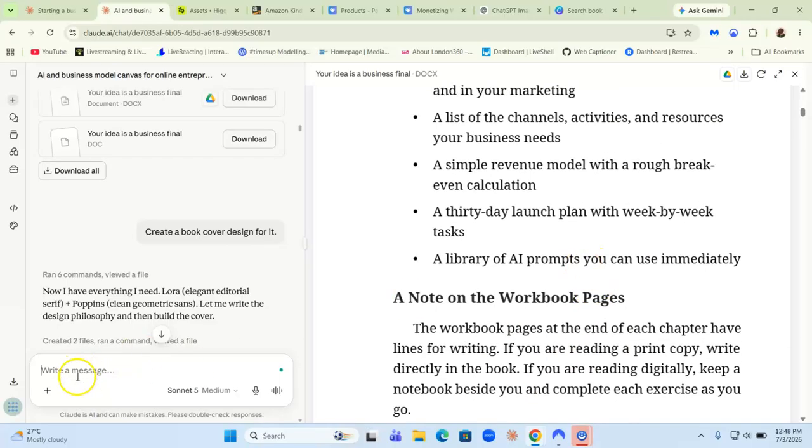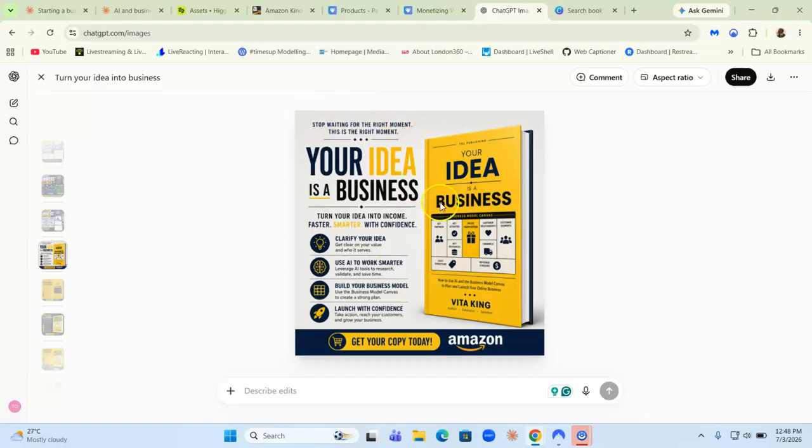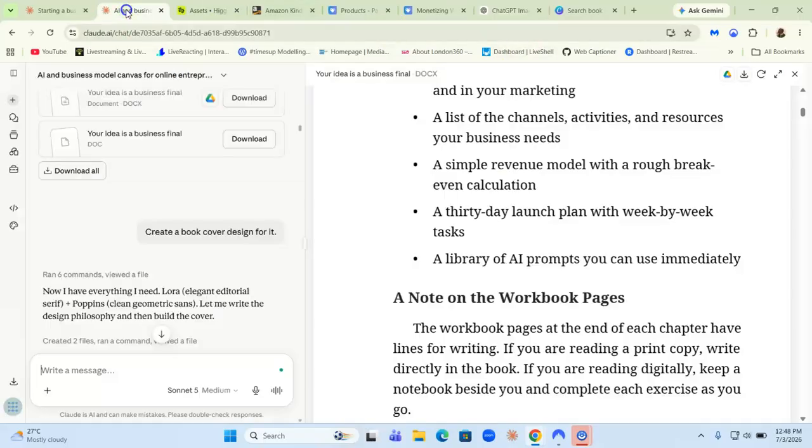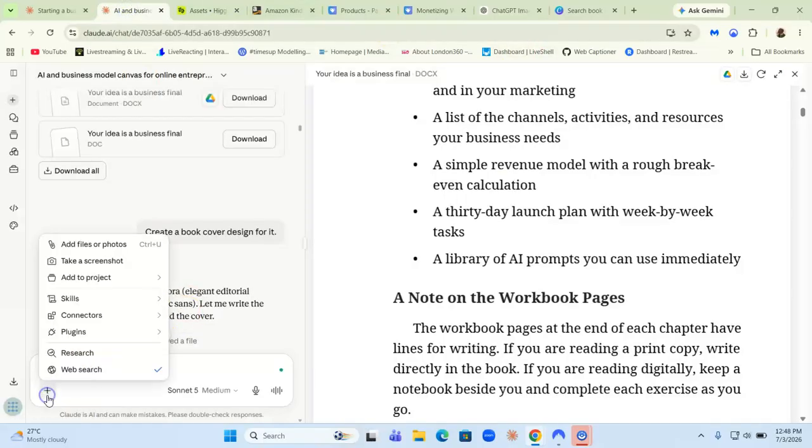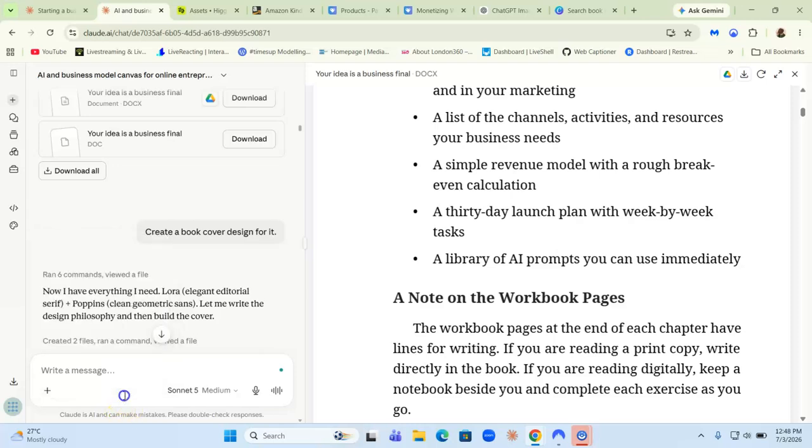That's very important. When you're uploading the book cover that you created with ChatGPT, go back to Claude, upload that book cover, and tell Claude to configure it for Amazon KDP, or prepare it, or optimize it, whatever word you want to use.